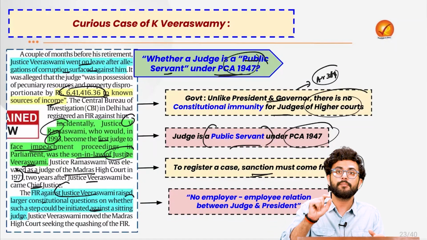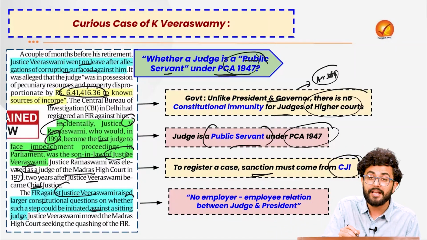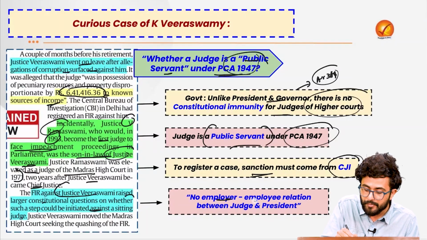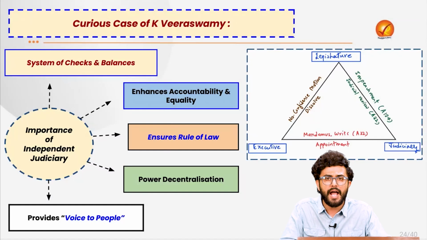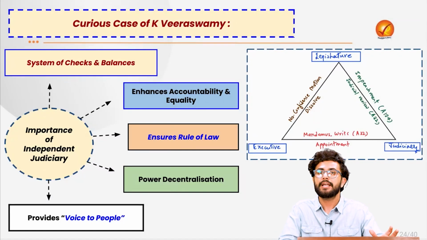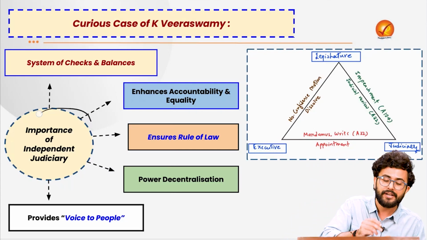At the same time, the Supreme Court made a very important observation which you can include in your mains answer: that there exists no employer-employee relation between the judge and the president. So the idea is, can such encroachment by the executive into the judiciary be considered a completely valid process? The idea is that there is an importance of an independent judiciary.